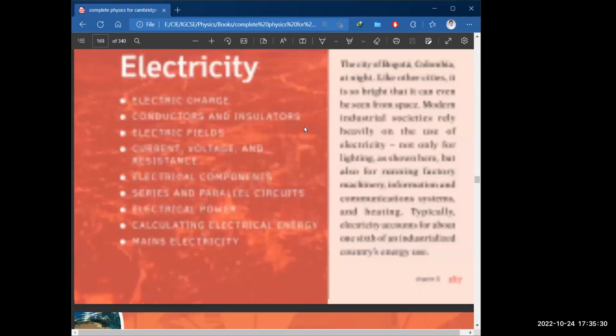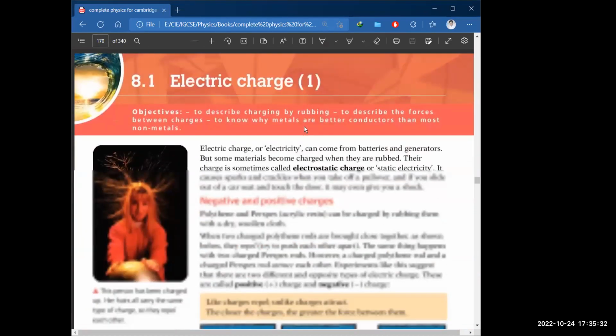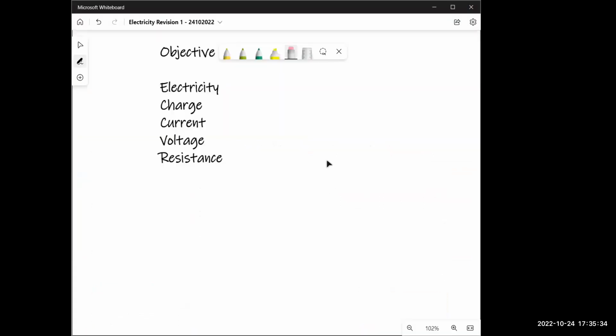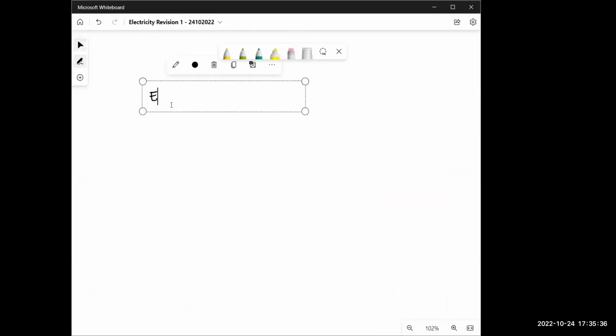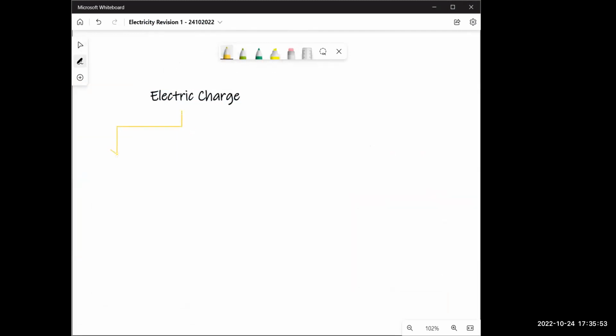Now, the first thing we're doing is electric charge. Okay, what is electric charge? Write the definition in your notebook. Electric charge is basically a magnitude that is always there in an electric field. Electric charge can be of two types.